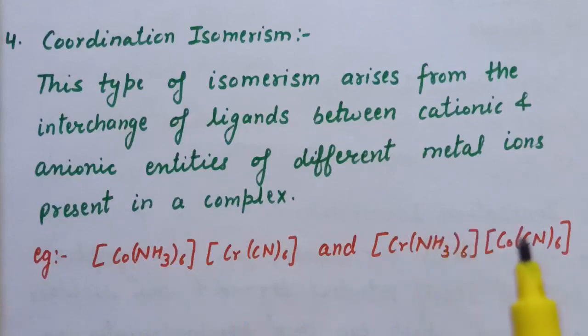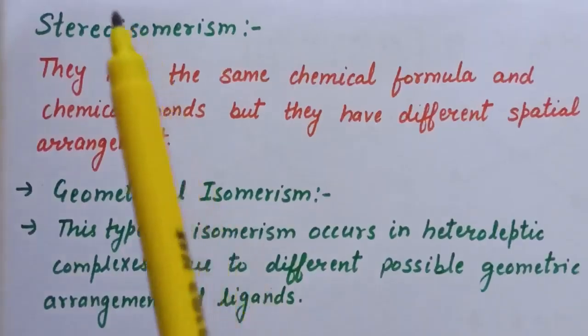So in structural isomerism we have four types: ionization isomers, hydrate isomers or solvate isomers, linkage isomers or linkage isomerism, and fourth is coordination isomerism. Now next is stereoisomerism.